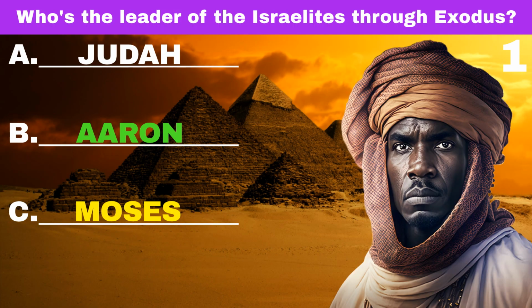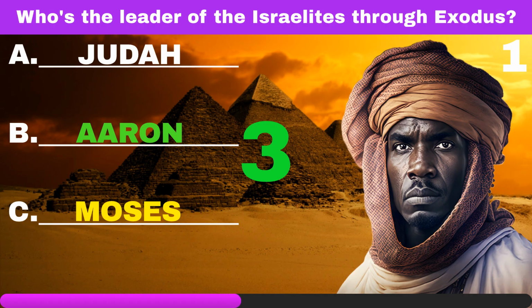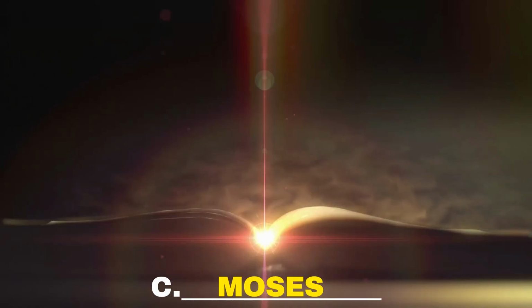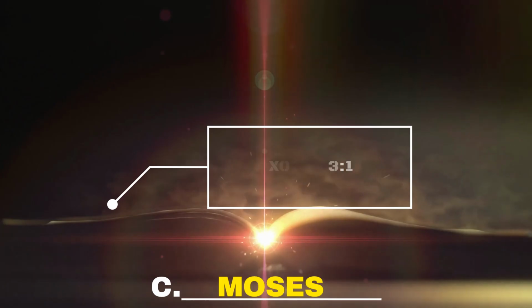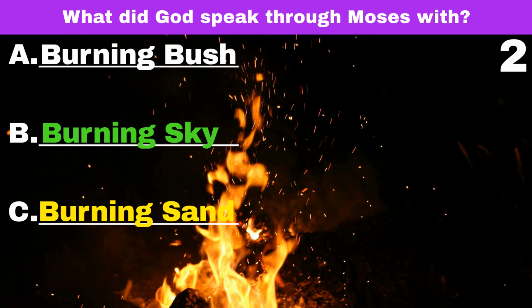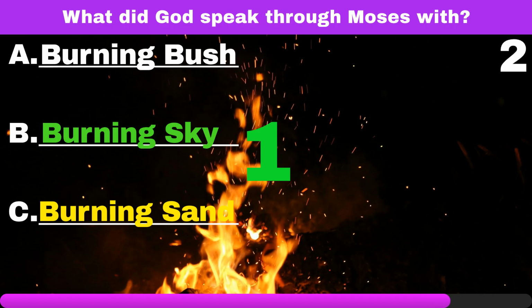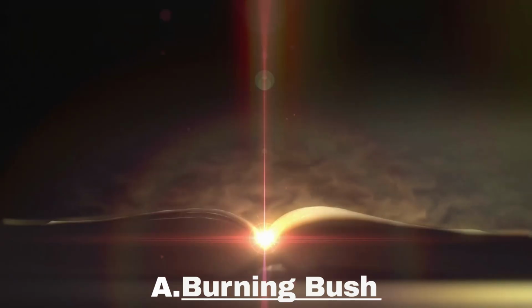Who's the leader of the Israelites through Exodus? Moses. What did God speak through Moses with? Burning bush.